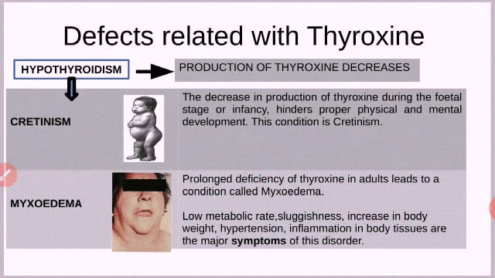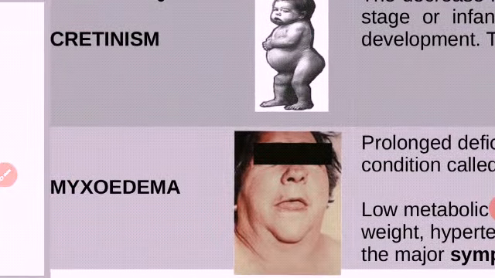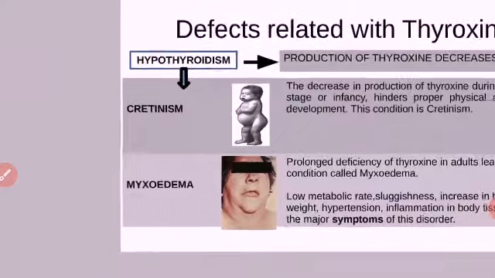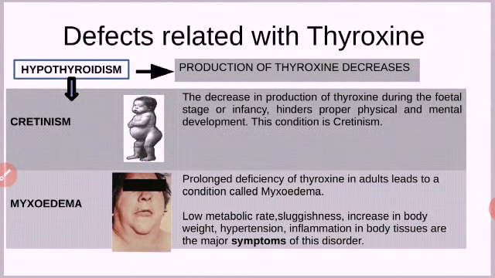Then, related to hypothyroidism, when the production of thyroxine decreases in an adult, that condition is known as myxedema. Prolonged, continuous deficiency of thyroxine in adults leads to a condition called myxedema.